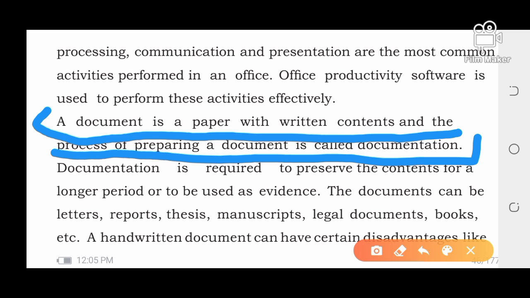That is a proof or evidence. That is called a document.